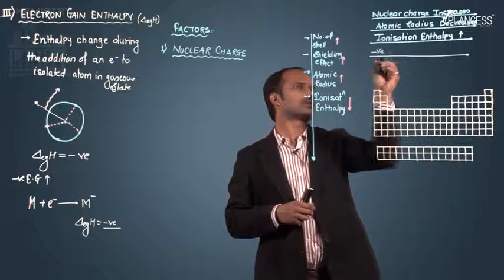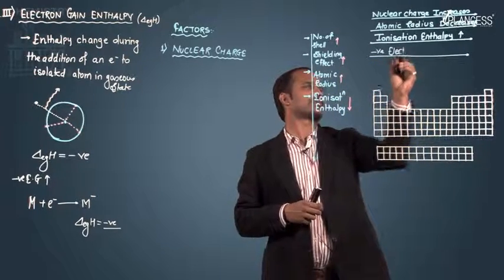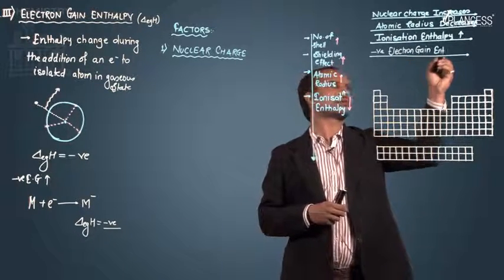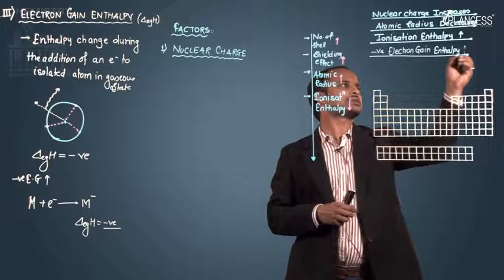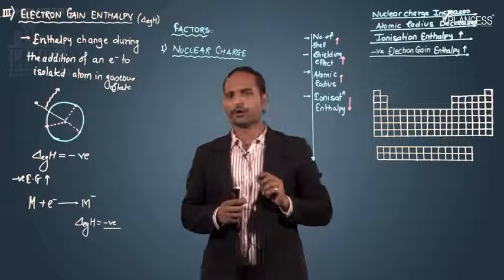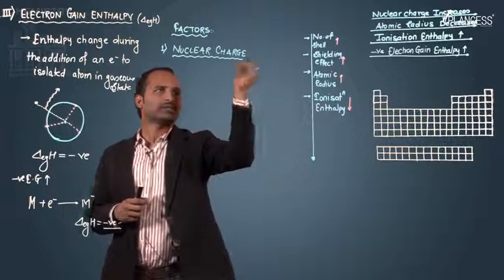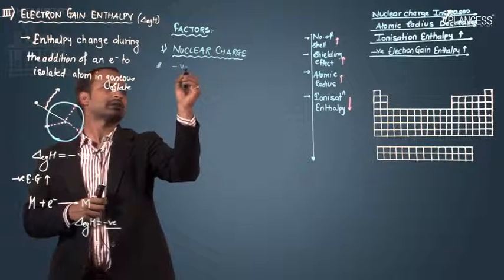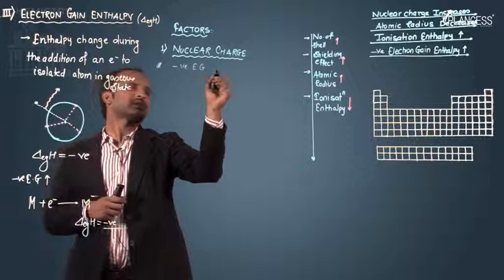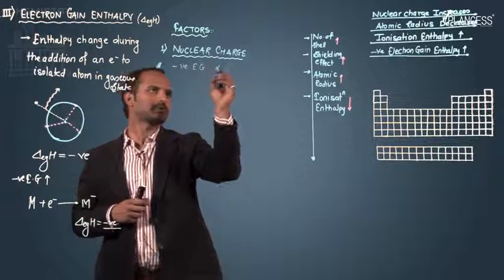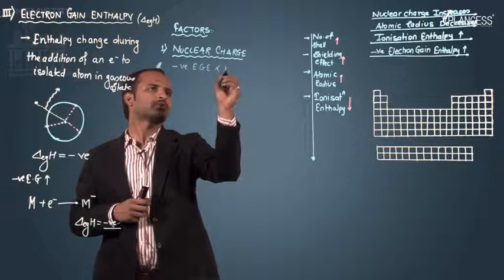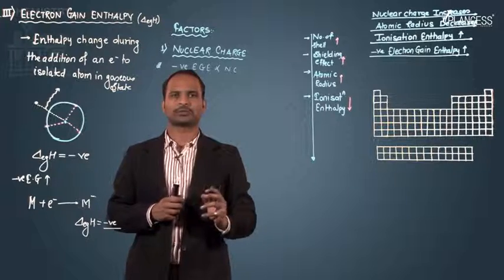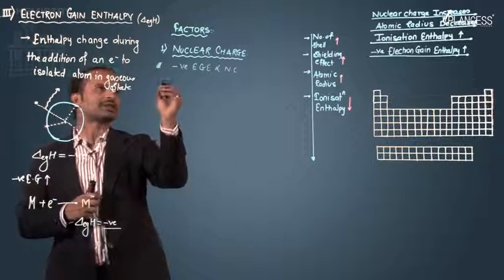So negative electron gain enthalpy increases. Okay, so this is the first factor, that is nuclear charge. Now let's talk about the second factor. Here I can say negative electron gain enthalpy is directly proportional to nuclear charge. The higher the nuclear charge, the stronger the attraction, and the more energy will be evolved.